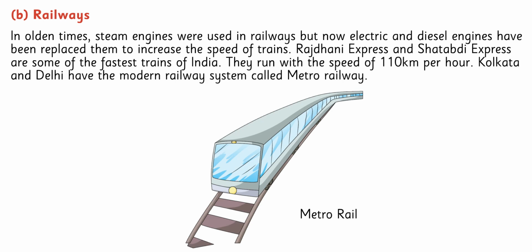In older times, steam engines were used in railways, but now electric and diesel engines have replaced them to increase the speed of trains. Rajdhani Express and Shatabdi Express are some of the fastest trains of India as they run with the speed of 110 kilometers per hour. Kolkata and Delhi have modern railway systems called metro railways.